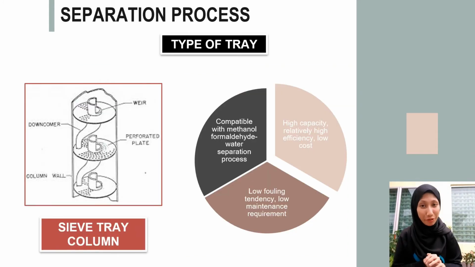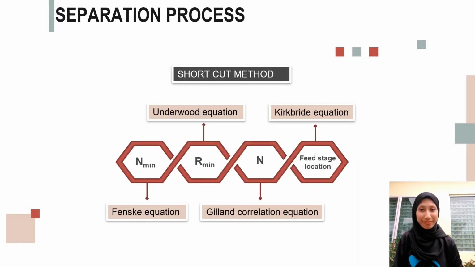Next is type of tray. Sieve tray column is chosen because it is compatible with the methanol formaldehyde water separation process. It is high capacity, high efficiency but low cost, low fouling and low maintenance requirement. Next, the shortcut method is used to calculate the minimum number of stages, the actual number of stages, the minimum reflux ratio and the feed stage location.